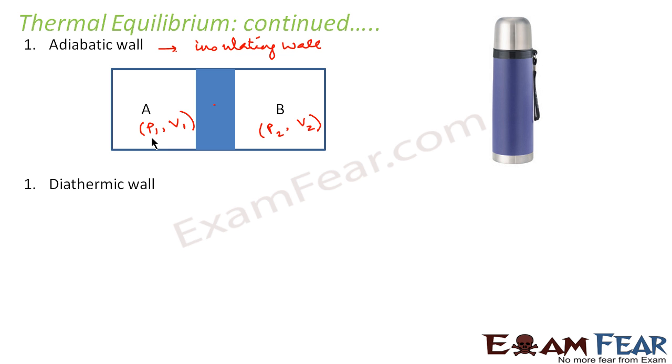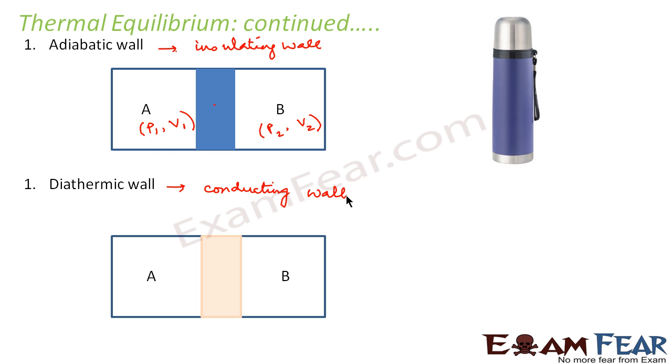Now let us talk about the diathermic wall. A diathermic wall is a conducting wall. That means it allows heat to flow across it. So now let us consider the same systems A and B separated by a diathermic wall.